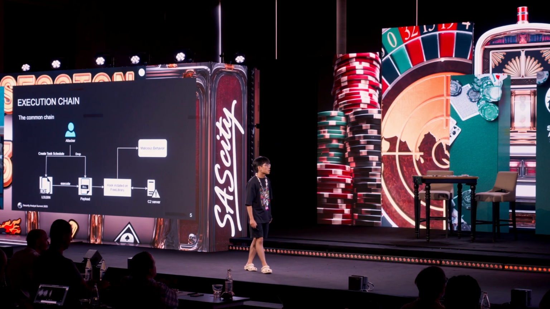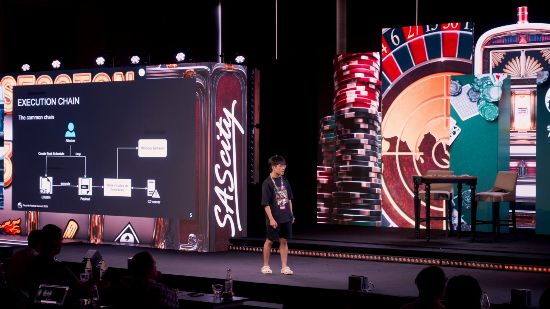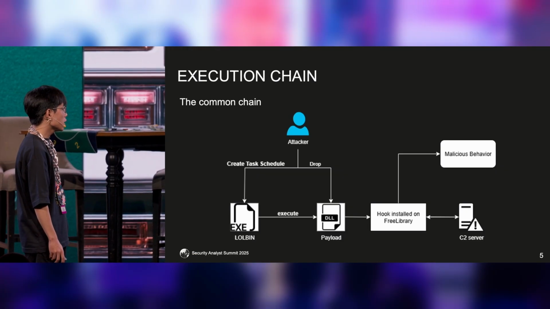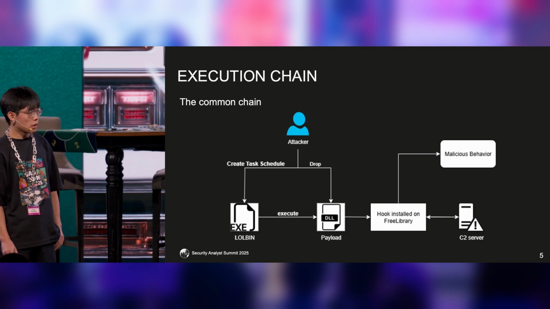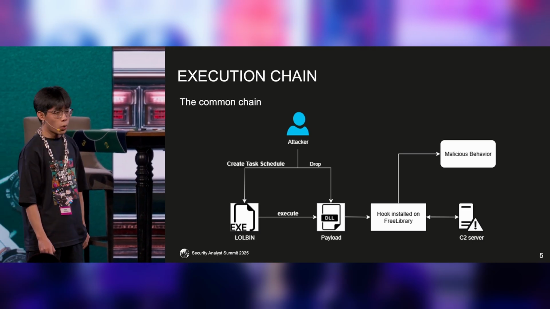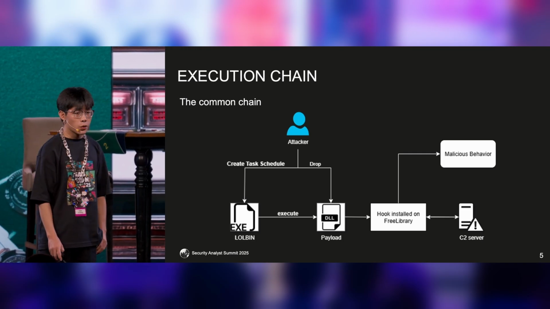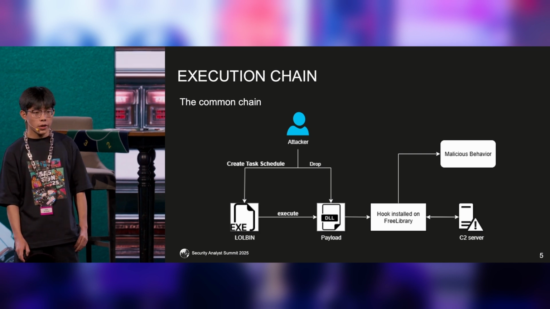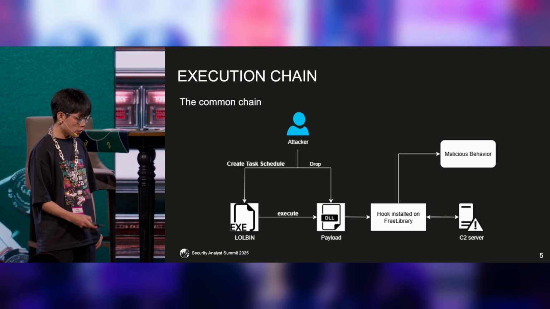So now we come to the execution. Here is the most common execution chain we found and examined in this incident. The attacker will first drop multiple payloads, including the loader file, into a previously installed program, then create a scheduled task to trigger that loader to load the payload. Once the payload is loaded into memory, it hooks the free library API, which manipulates the execution, so that when any library frees up memory, it will ultimately lead to execution of the malicious behavior.